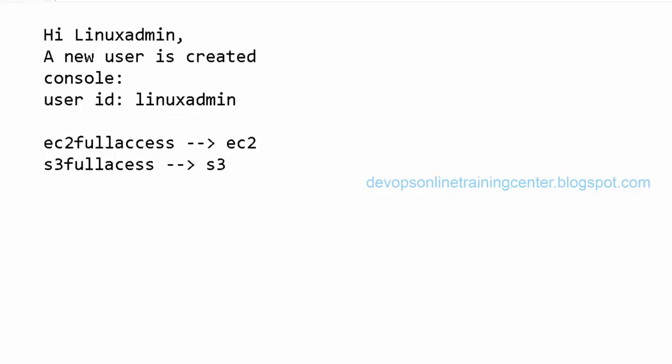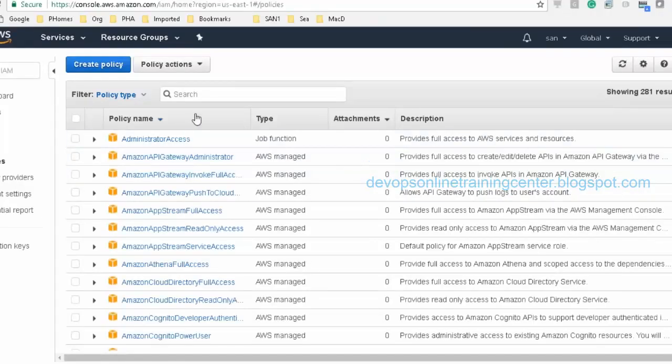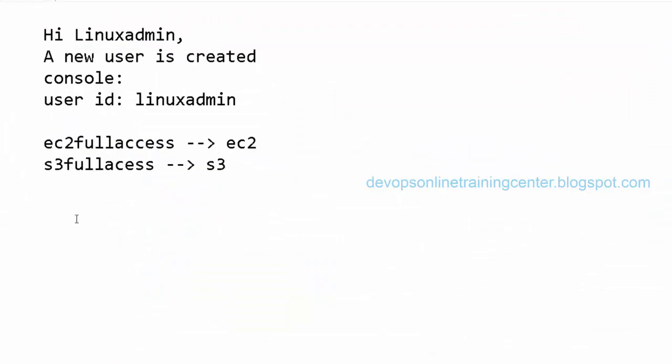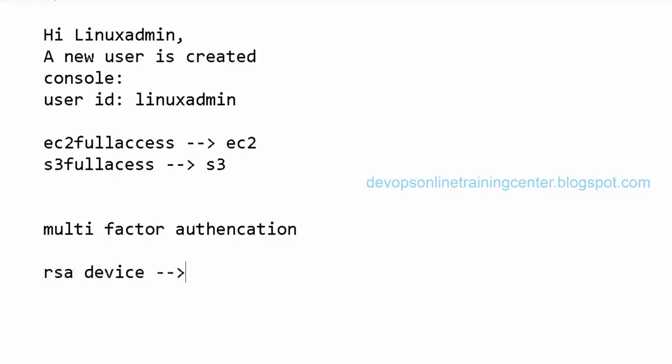Now, if I'm going to create a user with a password, does that user still have to do the same thing, or is the two-way authentication restricted to EC2? That is called multi-factor authentication. Yes, even if you have the password, we can require the user to use two-way authentication, something like an RSA device. So that device needs to be attached to this.